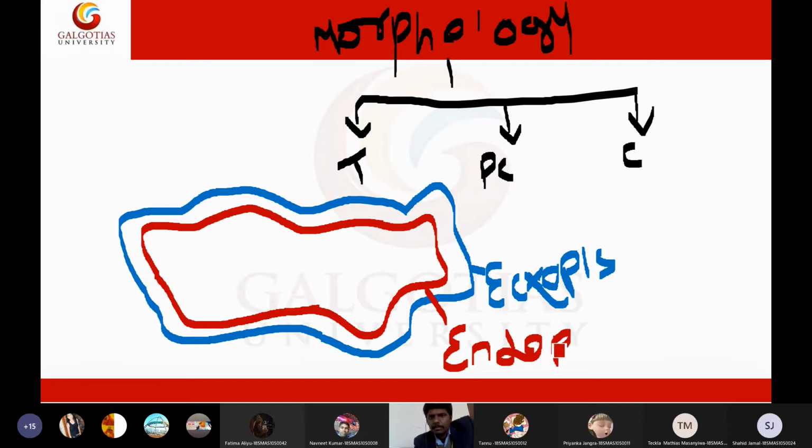Endoplasm. The inside membrane is called endoplasm. I didn't draw properly here. I mean the pseudopodia, but still fine. Maybe let us assume that this amoeba is trying to move in this direction.